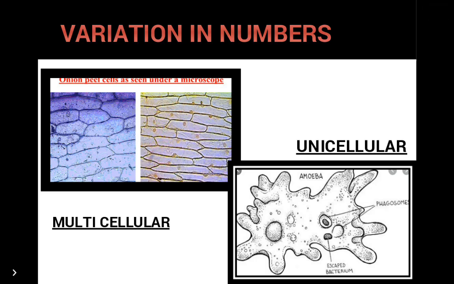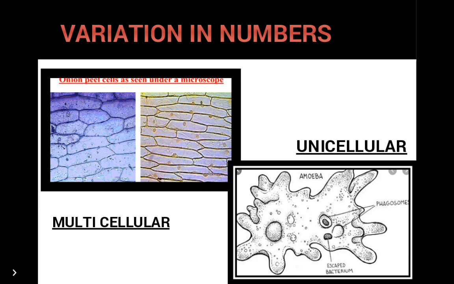Variation in numbers. Organisms consisting of a single cell are called unicellular organisms. This single cell performs all life-sustaining activities such as digestion, excretion, reproduction, movement, and respiration. For example, amoeba, paramecium, euglena, and some bacteria are examples of unicellular organisms.